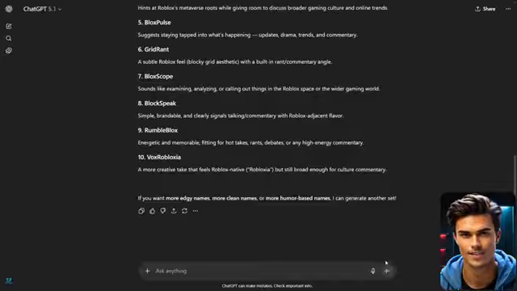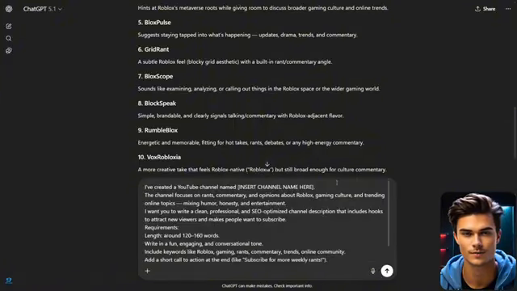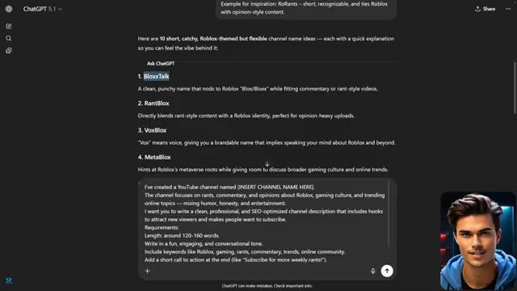So now that your list is ready, simply choose the name you like the most, since you'll need it for the next step. Now to create the description, enter the exact prompt that I'm using right here. Then look through the list of names above, copy the one you chose, and paste it into the name section of the prompt so that ChatGPT knows which one you want to use.